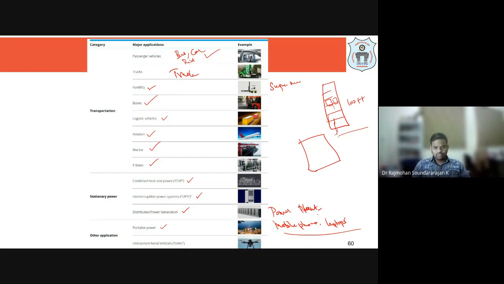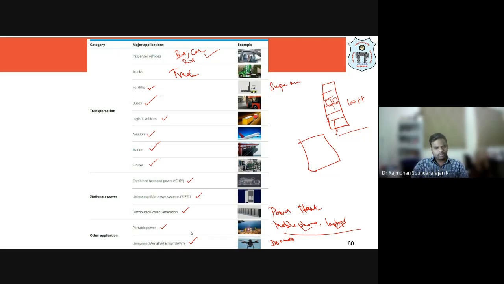So in place of that, if you are able to use fuel cells in laptops and mobile phones, the continuous supply of fuel will be there, and the life is more. And even UAVs like drones, unmanned aerial vehicles, for charging the drones we can make use of the fuel cells.